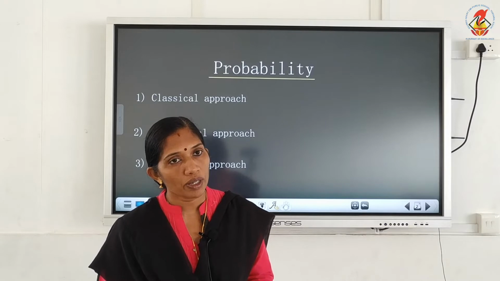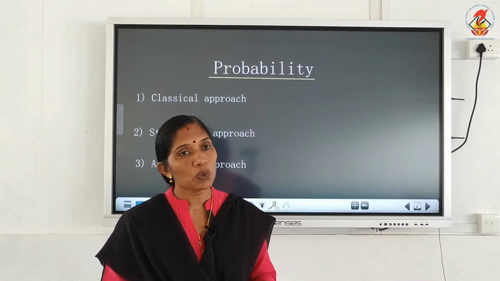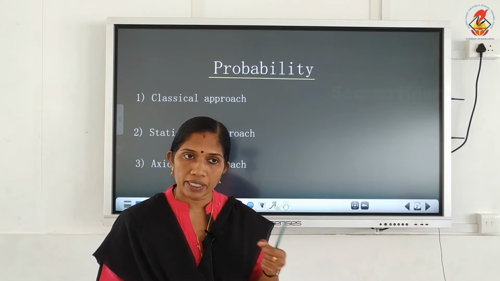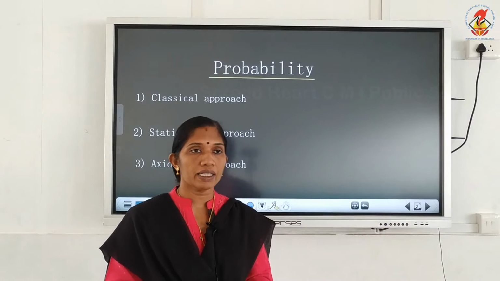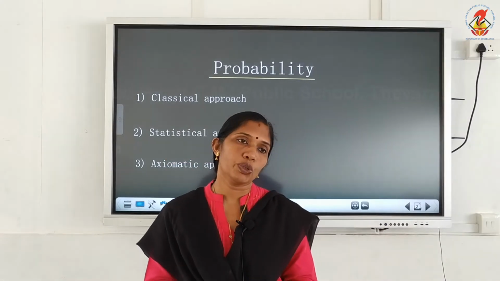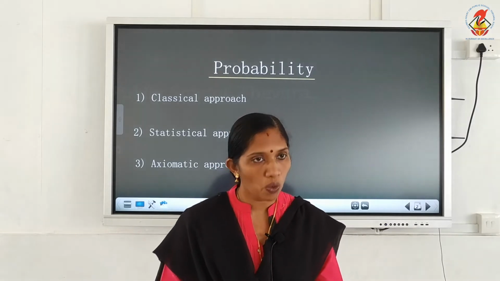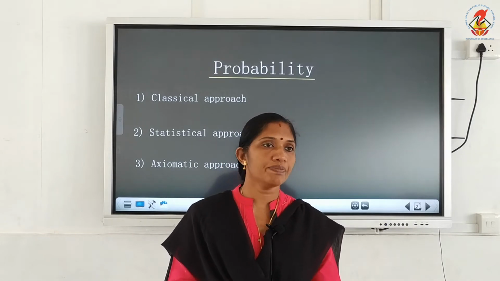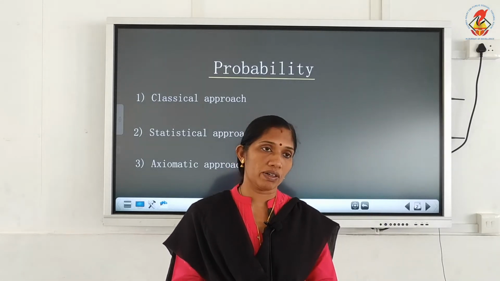When we throw a die we get 1 to 6 numbers, and we suppose that they are equally likely, equal chances to get 1 or 2 or 3, like that. In the same way for coin, when we toss a coin, we get either head or tail.